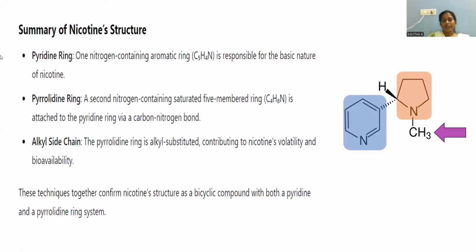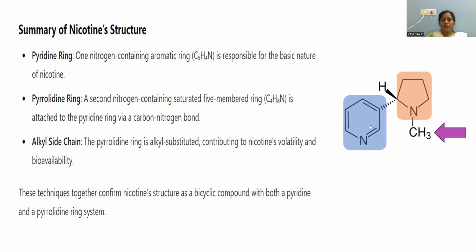Let's go with the summary. Let's summarize the entire nicotine structural elucidation by instrumental methods. Here shaded regions are provided for the information regarding the individual fragments of nicotine. Pyridine ring. The blue shade you can observe is an aromatic 6-membered ring system with nitrogen as the heteroatom, and this is responsible for the basic nature. Pyridine is basic in nature, everybody is aware of that.